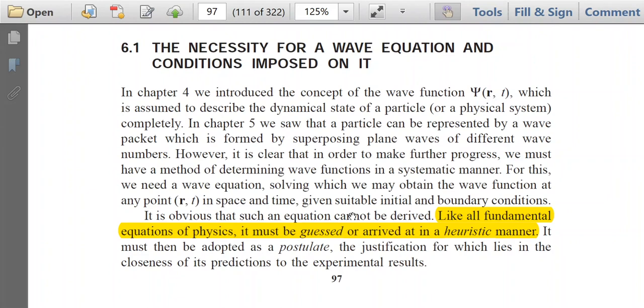In the previous lectures about quantum mechanics, we have discussed the concept of the wave function psi(r,t). So what is the wave function? The wave function is assumed to describe the dynamical state of a particle. Later, we have also learned about the wave packet. What is a wave packet? A wave packet is formed by superposing plane waves of different wave numbers.